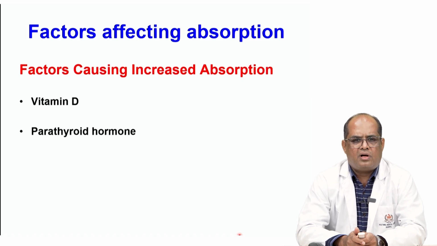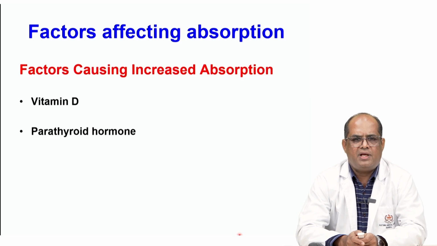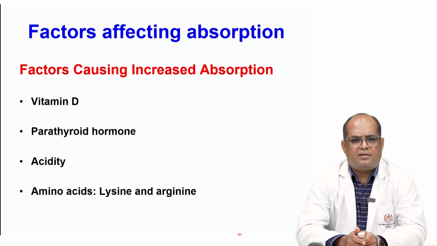Parathyroid hormone also increases the absorption of calcium indirectly, as it stimulates the synthesis of the active form of vitamin D, and then vitamin D will increase the calbindin production and increase the absorption of calcium. Acidity and few of the amino acids like lysine and arginine enhance the absorption of calcium in the intestine.